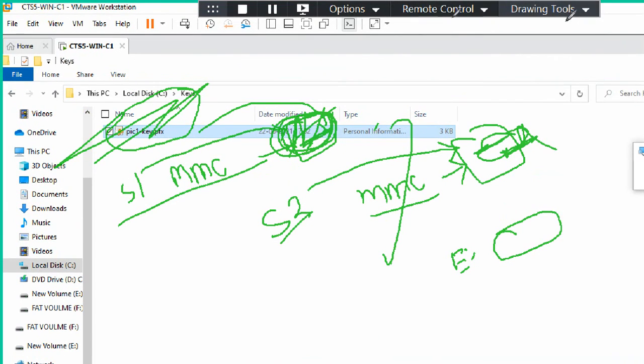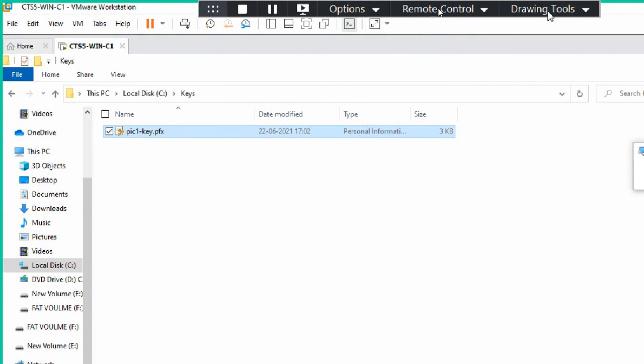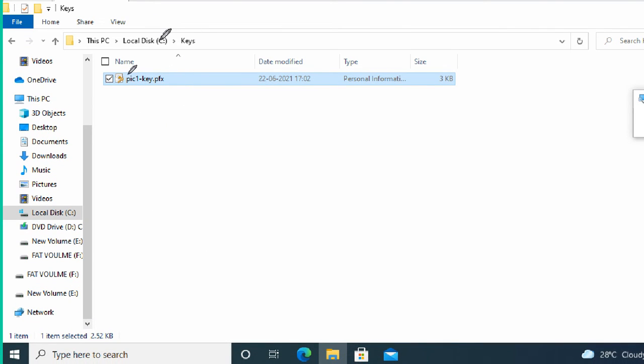Otherwise I would have to erase everything again. Okay, see, here it is. For example, instead of C, I have an F drive, or maybe I keep this one in my mail, or maybe I'll put it in a pen drive somewhere safe, not in C drive. Don't think we should put it in C drive and all. So I use mail or another drive, maybe a pen drive, like that I keep it.